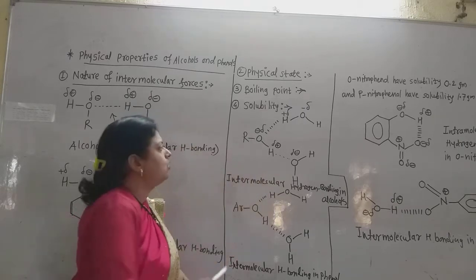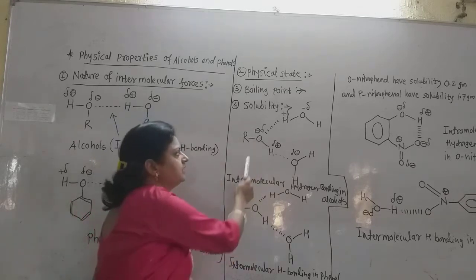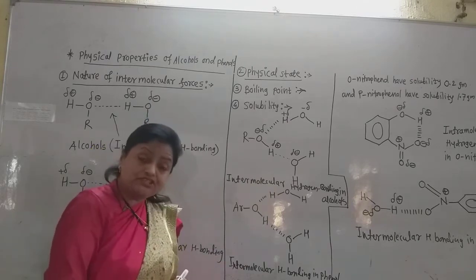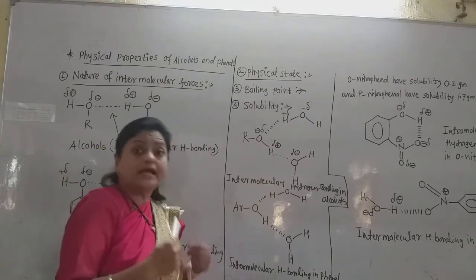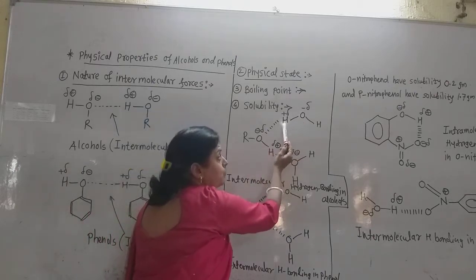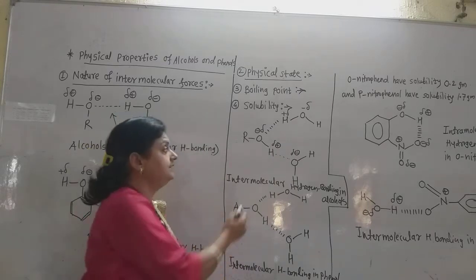ROH. Now the oxygen has acquired a partial negative charge and hydrogen has acquired a partial positive charge. Due to the charge separation or polarity of these alcohol molecules, the solvent water molecules form hydrogen bonding with them.